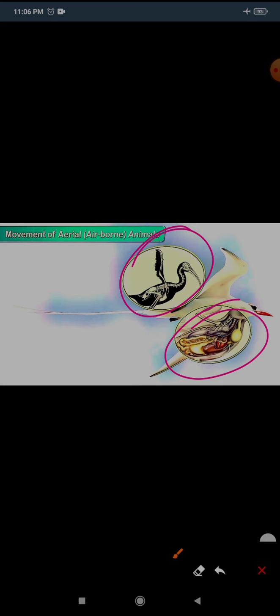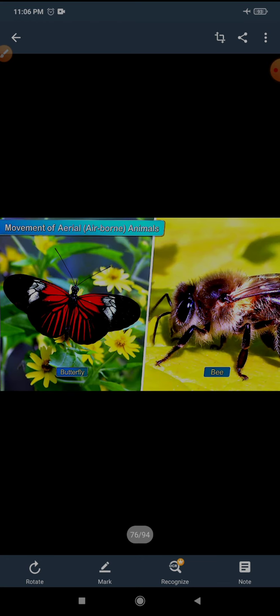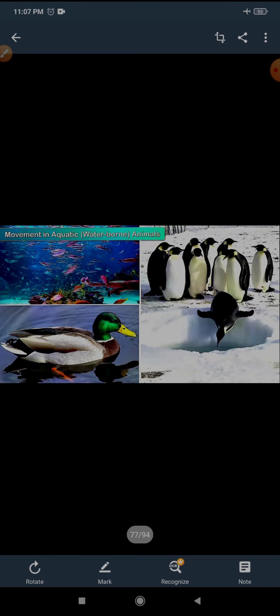Okay, the next, bat. Here we can see bats also fly, but the wings of a bat are skin folds between the forelimb bones rather than feathered wings. Insects like butterflies and bees have thin membranes which help them fly. Next it is movement in aquatic.